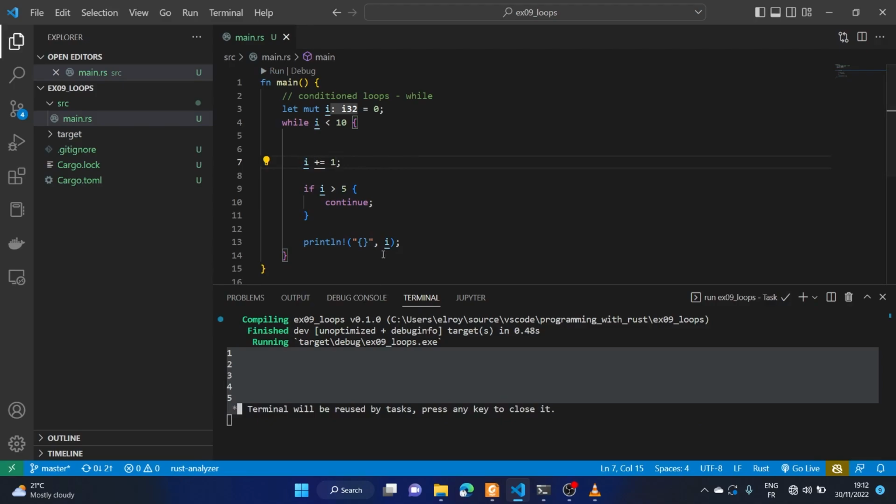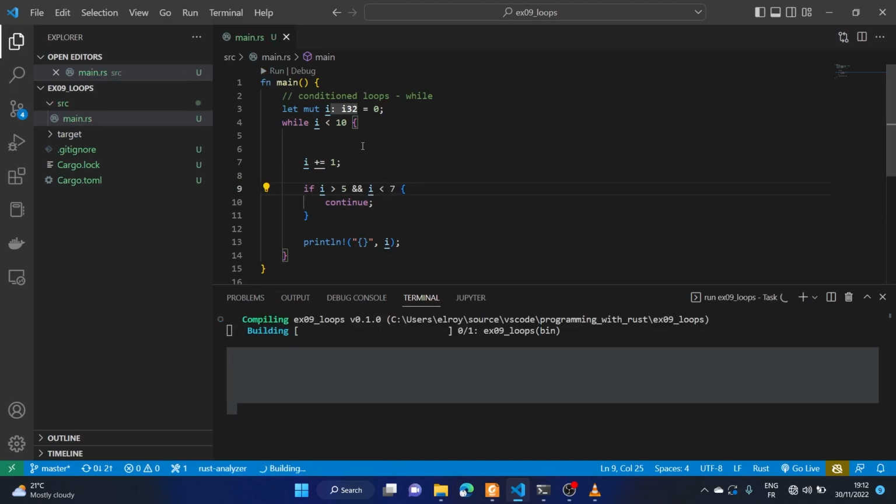Now let's look at the difference between break and continue. Break stops the loop based on a condition, or stops the loop wherever we write break, while continue skips the loop to the next part. We could say if I is greater than 5 and I is less than 7, right?